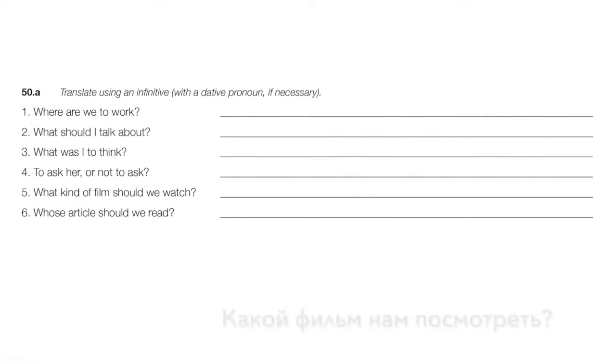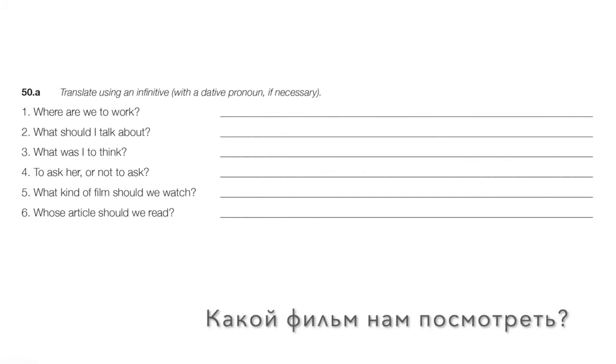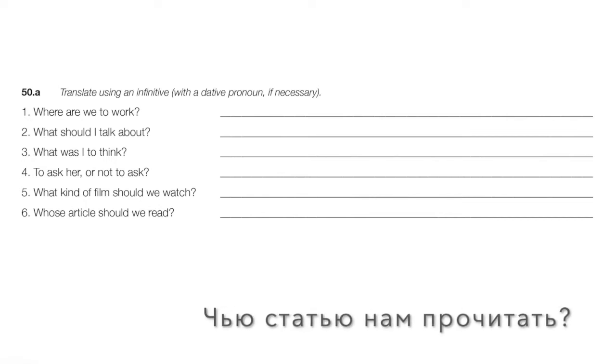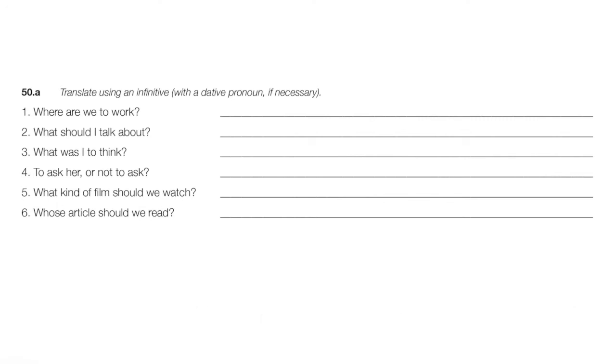5, what kind of film should we watch? Какой фильм нам посмотреть? 6, whose article should we read? Чью статью нам прочитать? Right? Чью статью, whose article in the accusative, нам, right, dative, прочитать, to read.